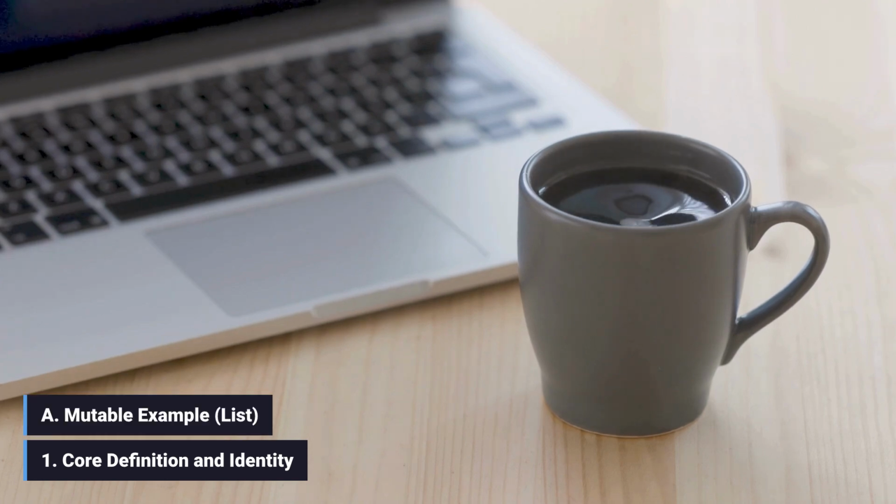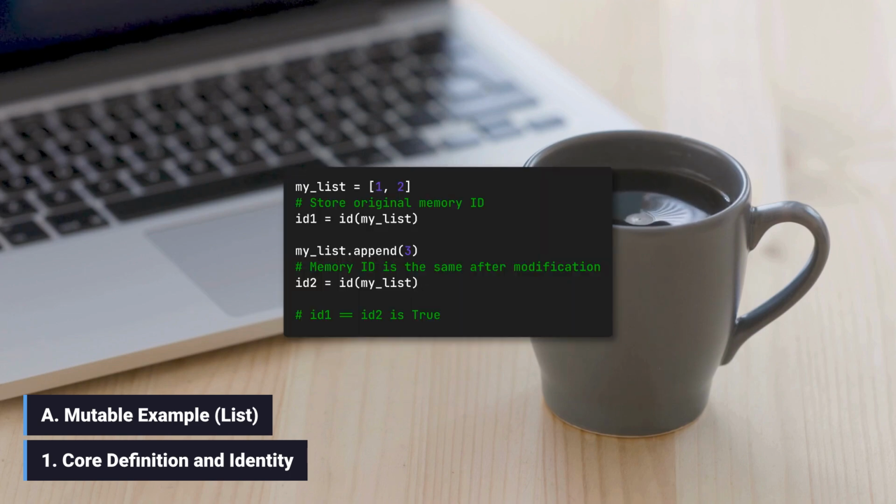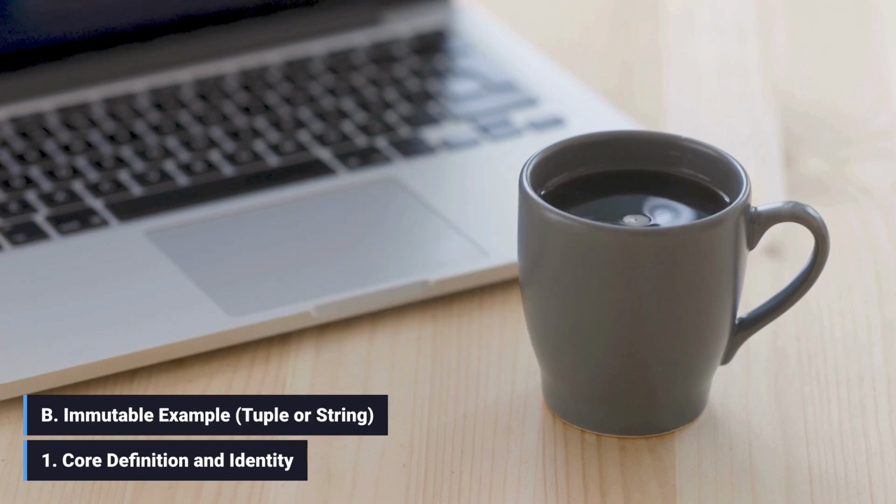For mutable objects like a list, its memory address, or ID, remains the same even after modification. For immutable objects like a string or tuple, any operation that modifies it results in a new object with a new memory ID.